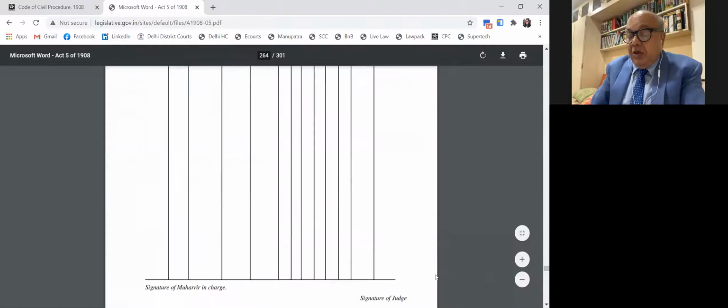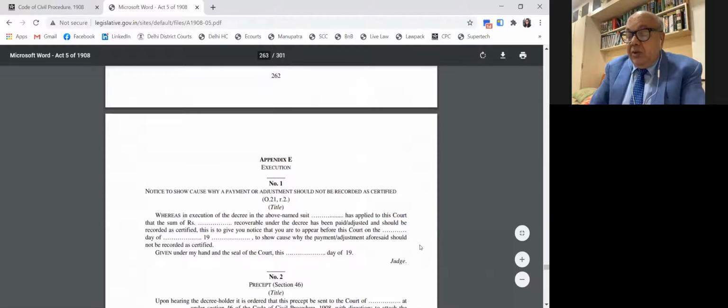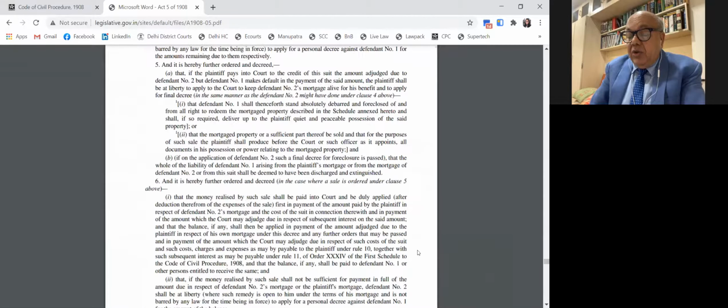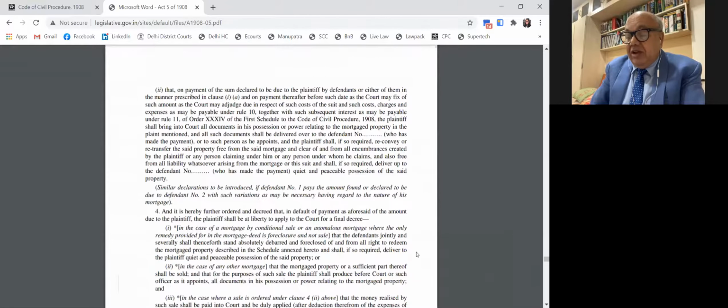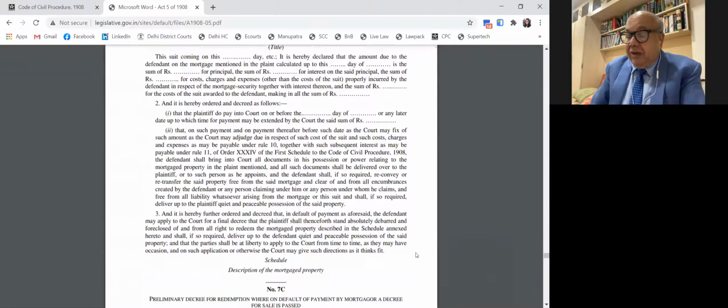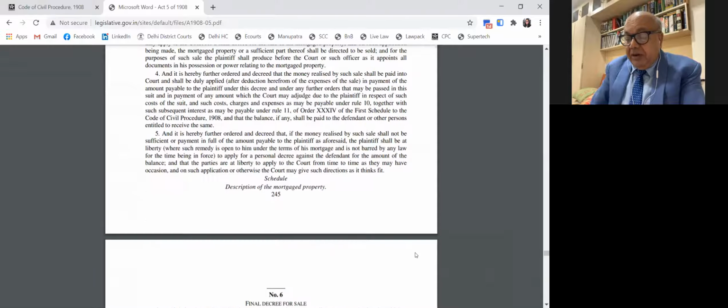These are the decrees normally passed. First is a decree in the original suit, that is under Order 20, Rule 6 and 7. I right now mentioned to you Order 20 Rules 6 and 7. The particulars must be mentioned, what it must contain.